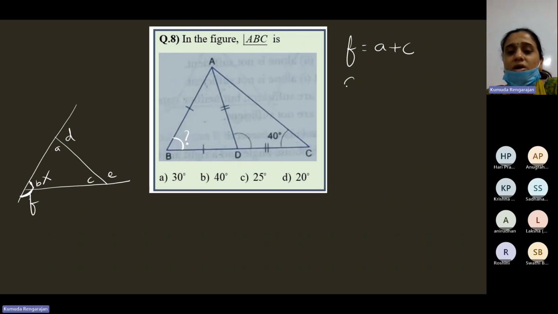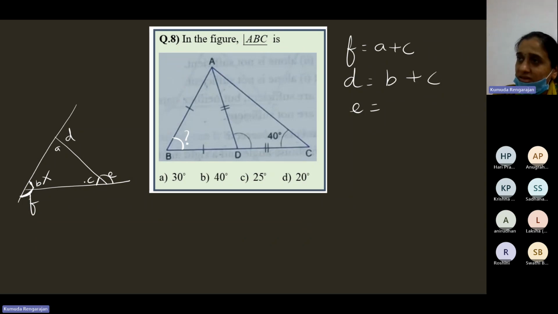So now tell me what is D. Tell me the adjacent interior angle for D. A. The adjacent interior angle for D is A. Leave that one. Which are the other two angles? B and C. So for D, B and C are the interior opposite angles. B plus C is equal to D. Now E is equal to? A plus B. Because for E, this is the adjacent interior angle. Leave that. These two, A plus B. So E is equal to A plus B. So this is the exterior angle property in a triangle.